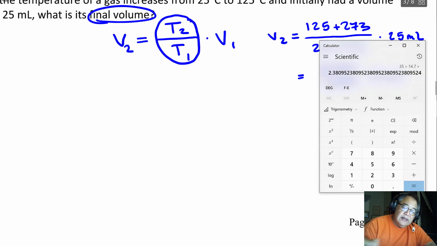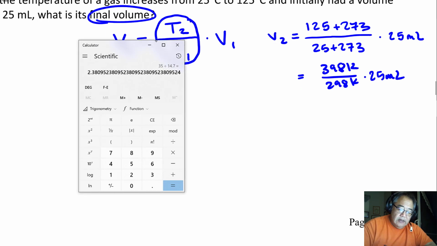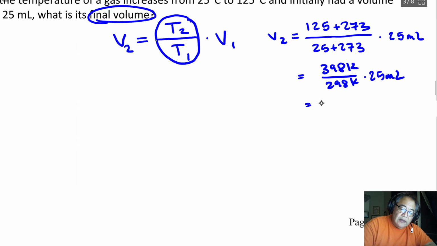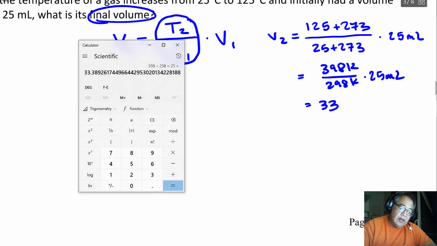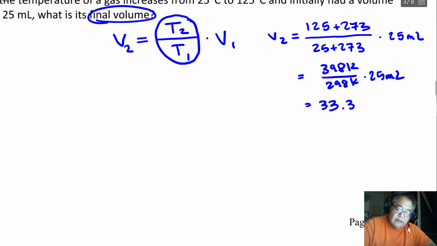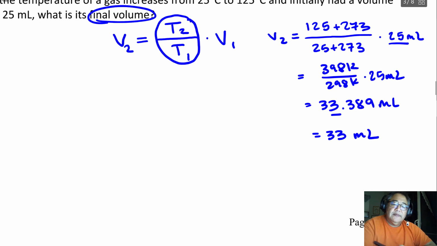And so I can calculate that as 398 divided by 298, that's my proportionality of temperatures, times 25. And my volume will be 33.8389 milliliters. Now in this question I have two significant figures with my 25, so I'll round it to there, so that's going to be equal to 33 milliliters, like that.